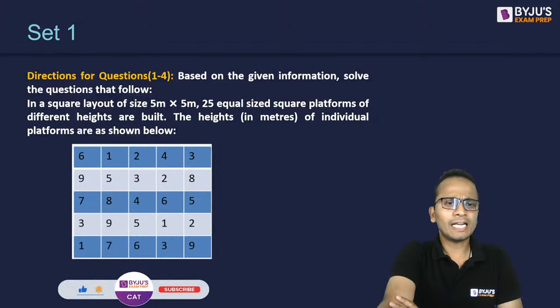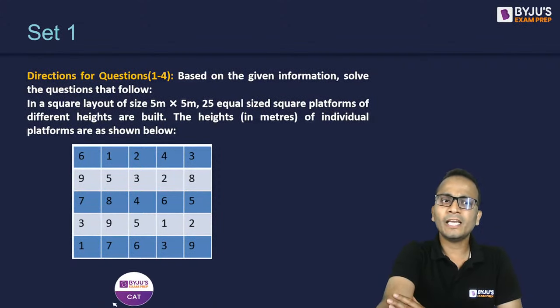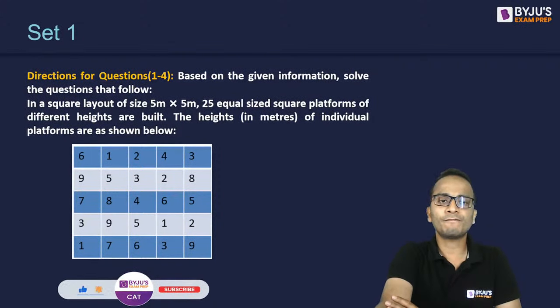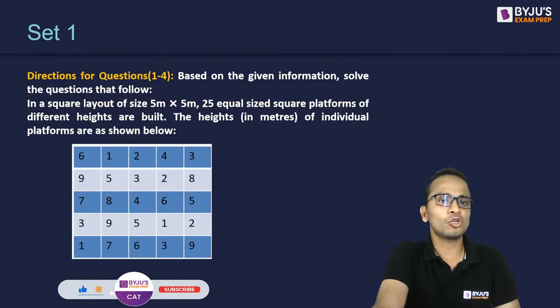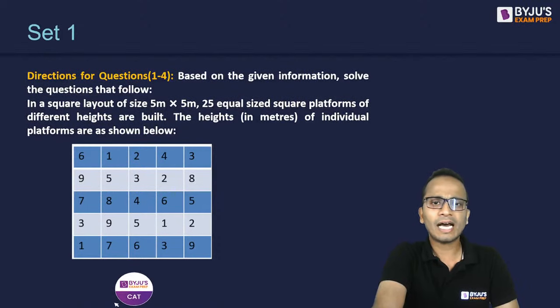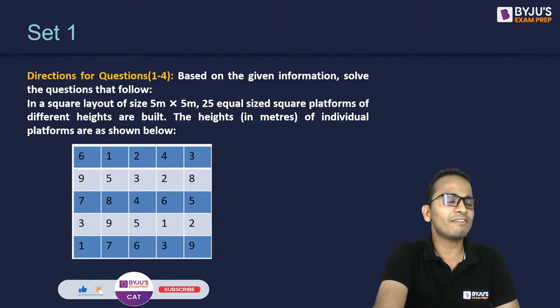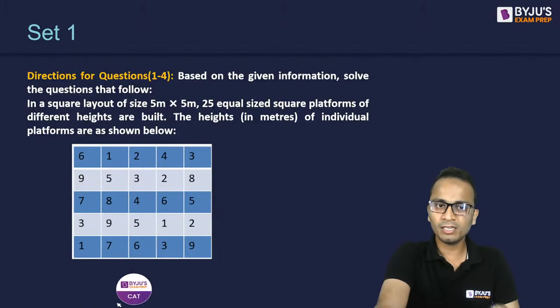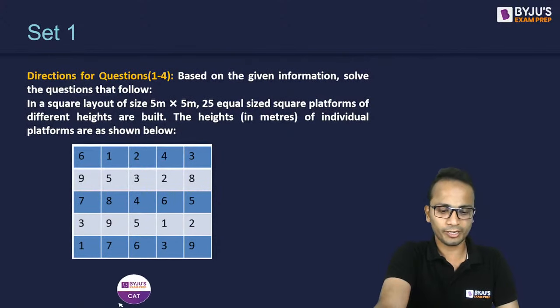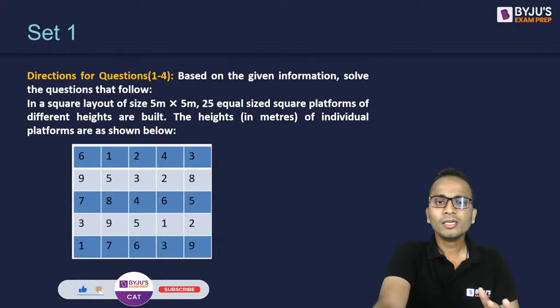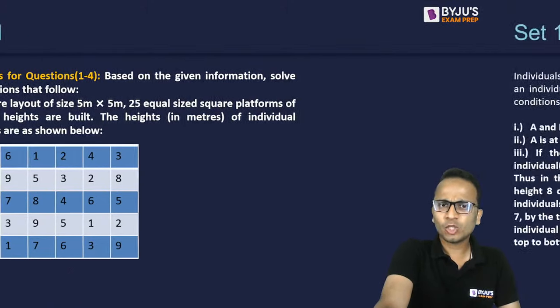So these are the directions. The direction says that in a square layout of size 5 cross 5, 25 equal size square platforms of different heights are built. The heights in meters of individual platforms are shown in the square grid that is drawn here. Right, now I'll go to the next slide quickly.